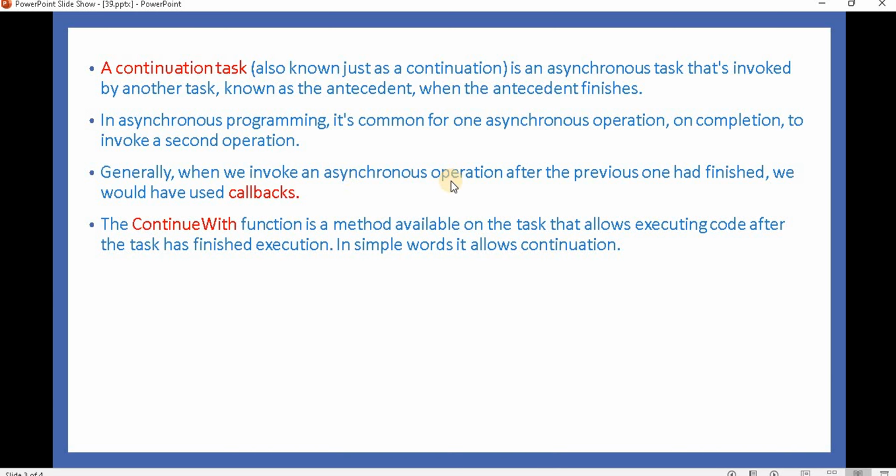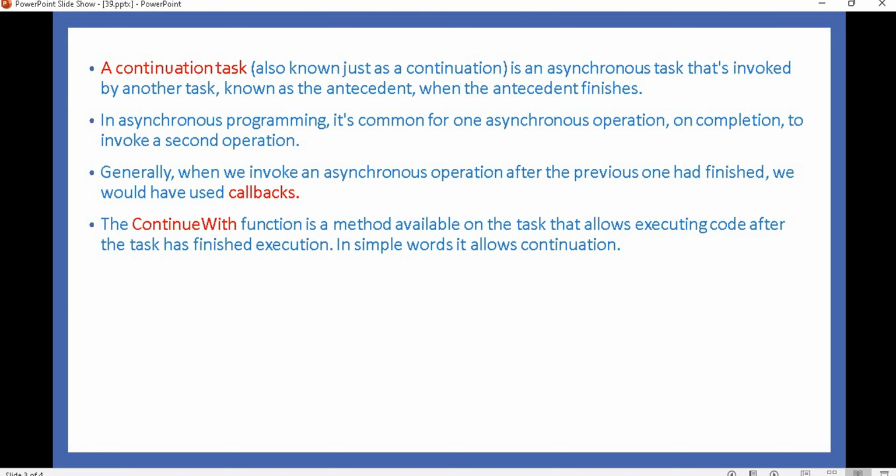In asynchronous programming, it is common for one asynchronous operation, on completion, to invoke a second operation. Generally, when we invoke an asynchronous operation after the previous one has finished, we would use a callback. The ContinueWith function is a method available on the task that allows executing code after the task has finished execution. In simple words, it allows the continuation of the program.